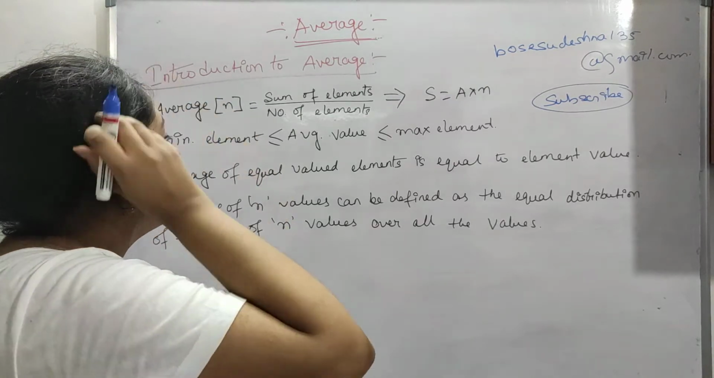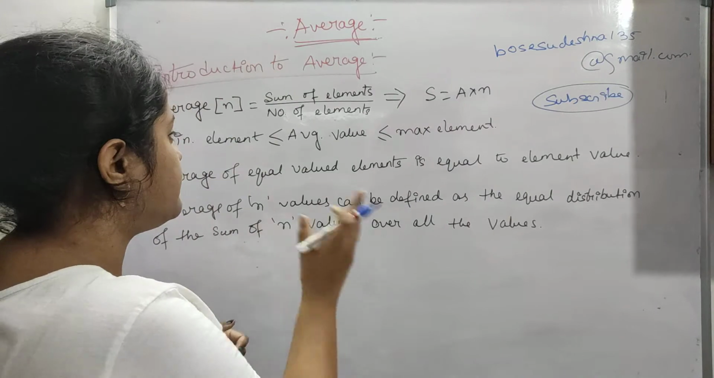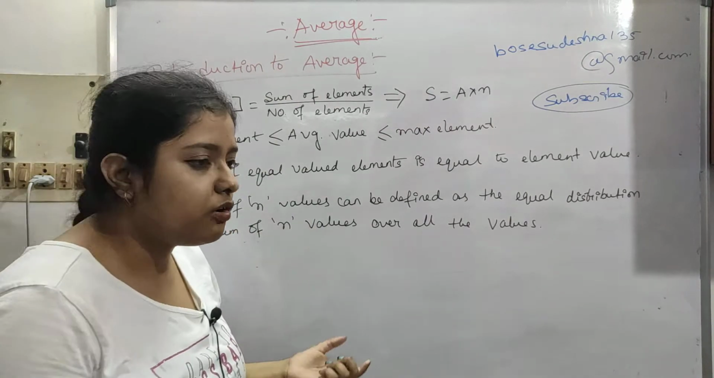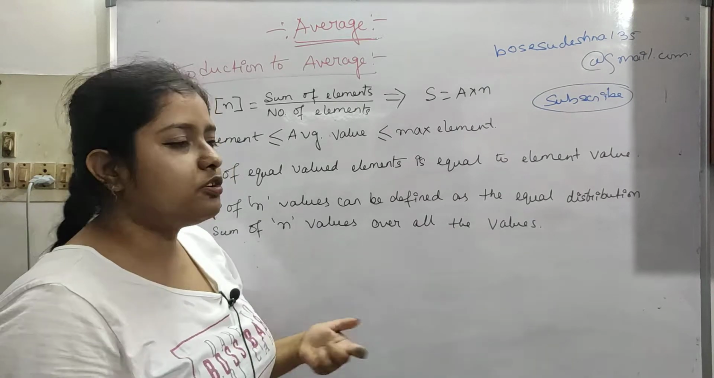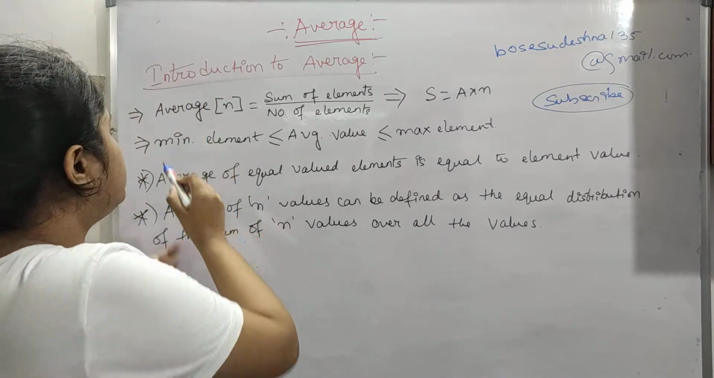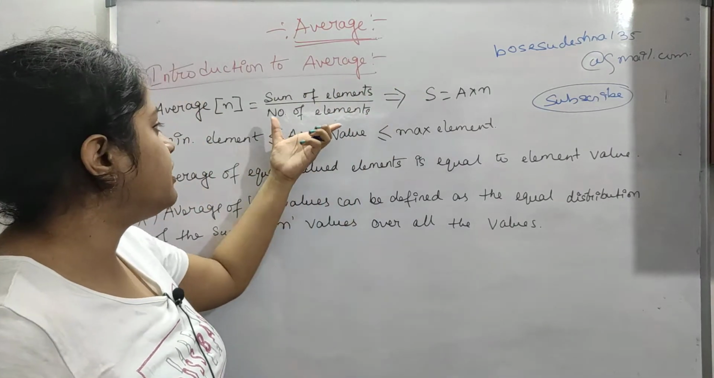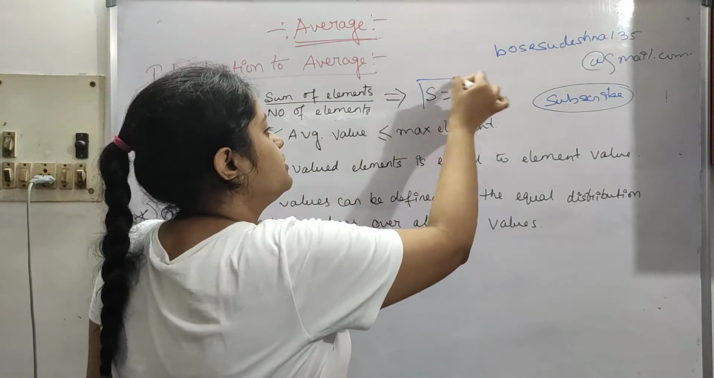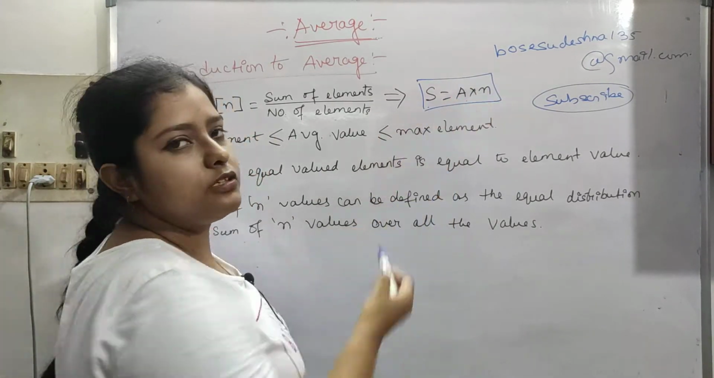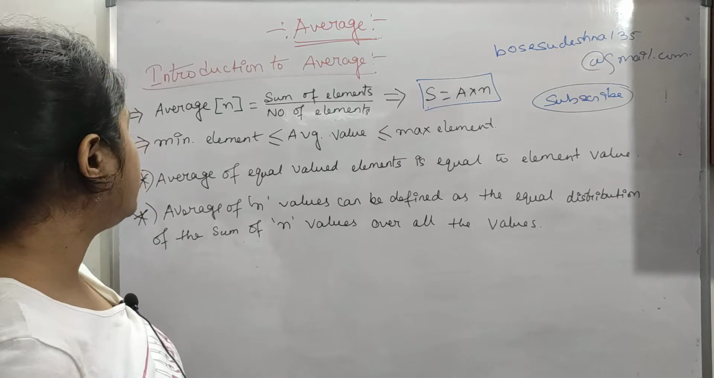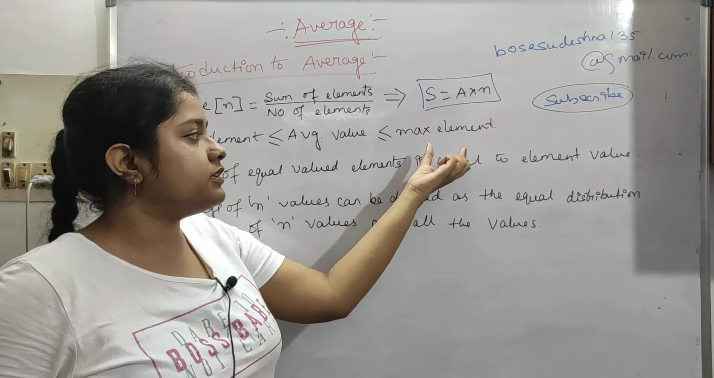Now, introduction to average. We'll do some questions. Let's see some topics. You obviously know about average, but let me just jog your memory. Average of n is the sum of all the elements, the total of all the elements, divided by the number of elements. So you can just cross multiply and write sum is equal to average into number of elements. Next, minimum element is less than or equal to average is less than or equal to max element.